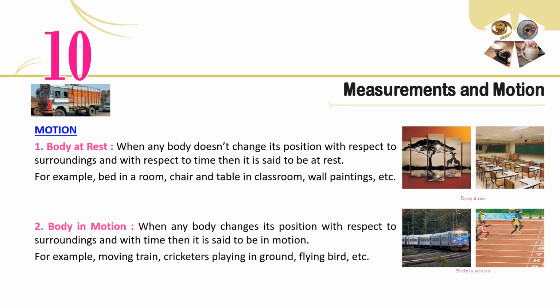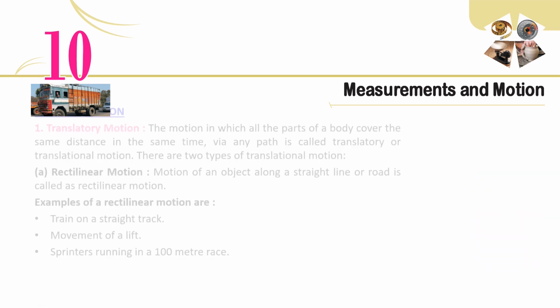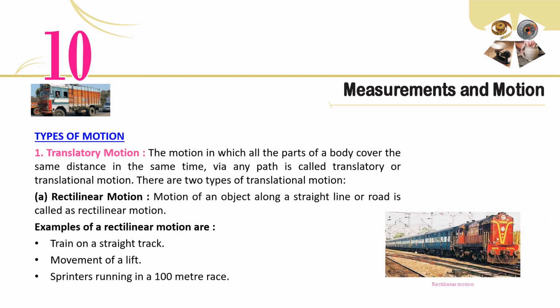2. Body in motion. When any body changes its position with respect to surroundings and with time, it is said to be in motion. For example, a moving train, cricketers playing in the ground, a flying bird, etc. Types of motion. 1. Translatory motion. The motion in which all the parts of a body cover the same distance in the same time via any path is called translatory or translational motion.